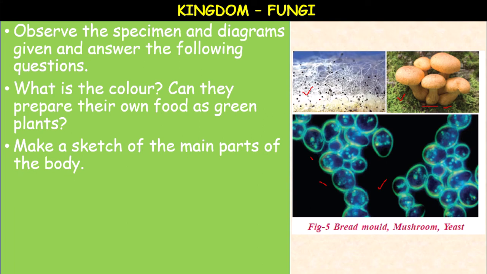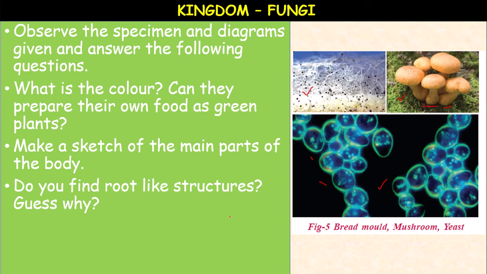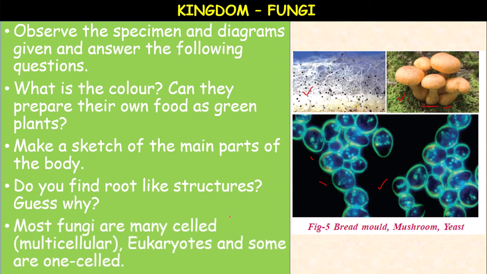So the main parts are, you can see, filamentous in structure. This is umbrella shape. This is a single-celled, unicellular fungus, yeast. Do you find root-like structures? No, there are no root-like structures. Guess why? Because they are not absorbing nutrients from the soil. There is no necessity for them.